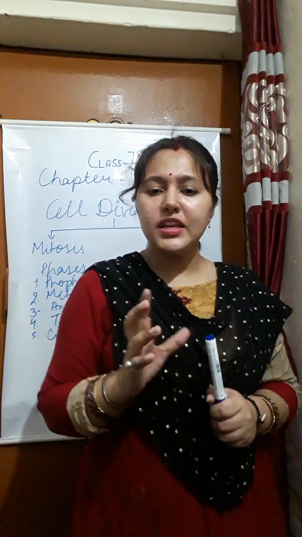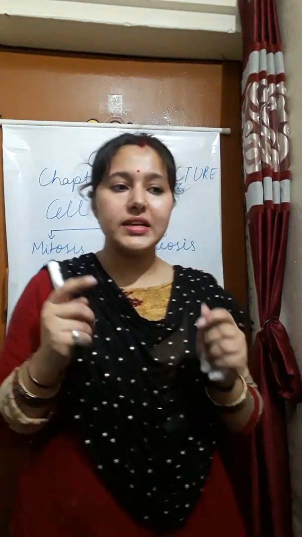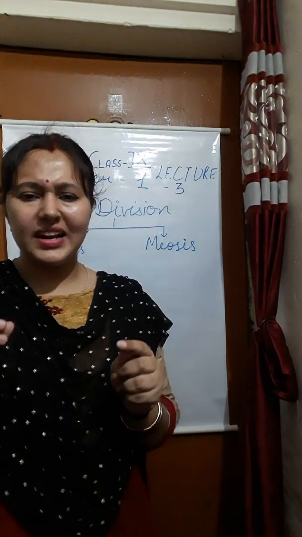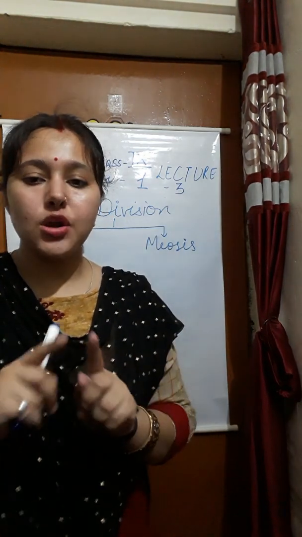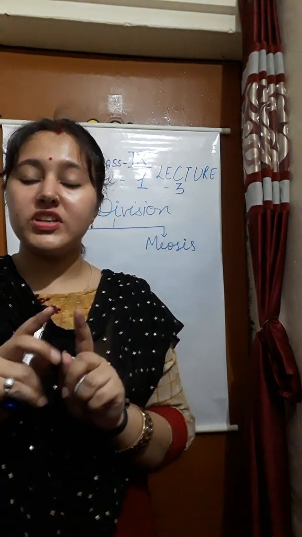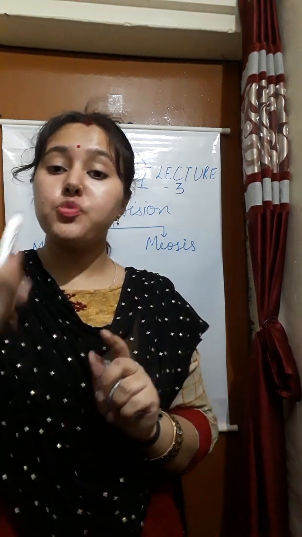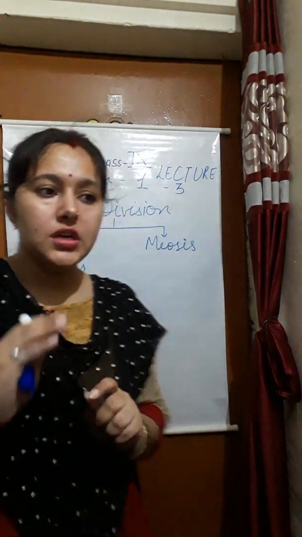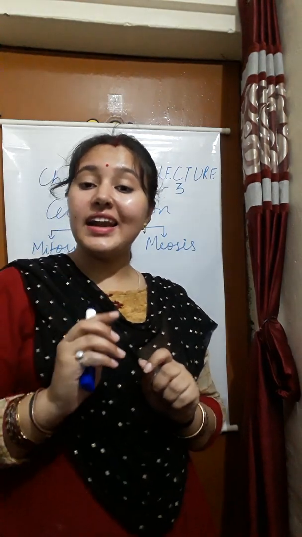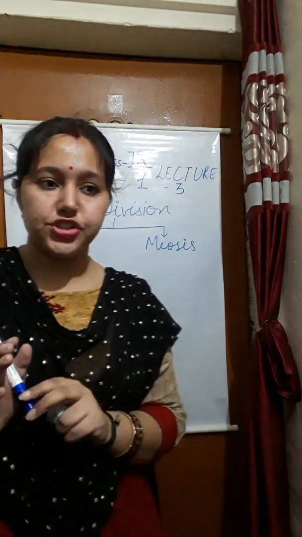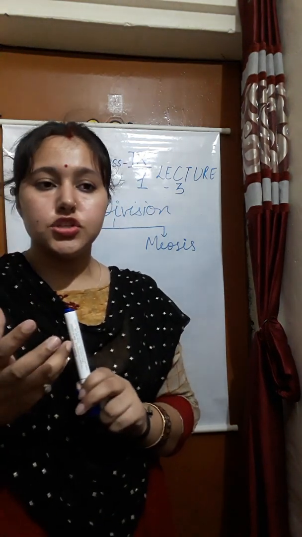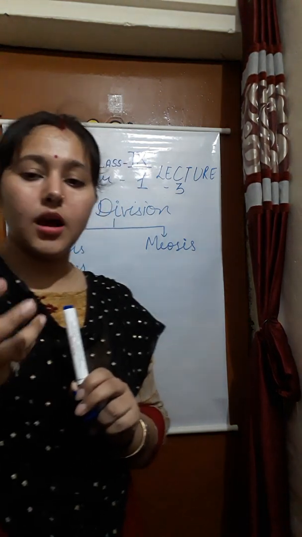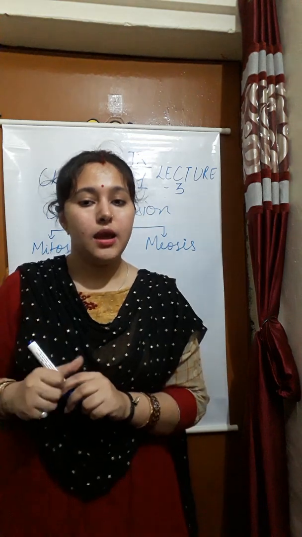I will explain the chromosomes also. Now what is a chromosome? It is a thread-like structure which is found in the nucleus, which is present in the middle part of the cell. It contains the hereditary information in the form of genes. Chromosomes are composed of DNA and protein.